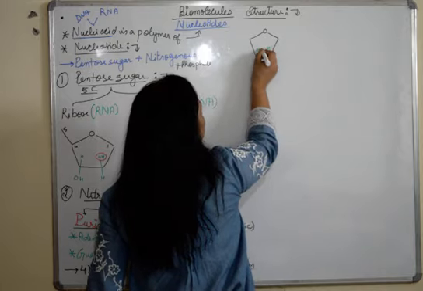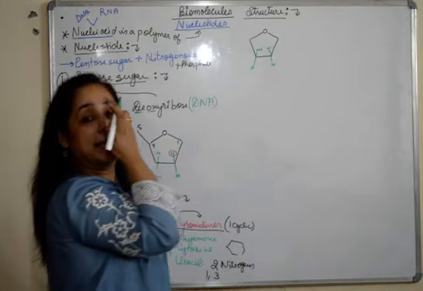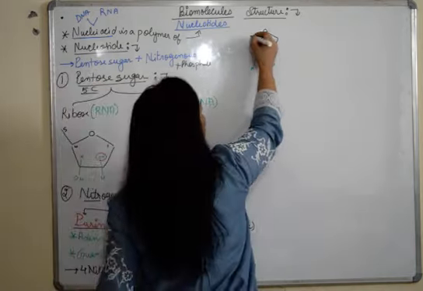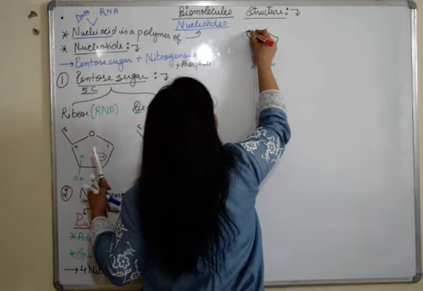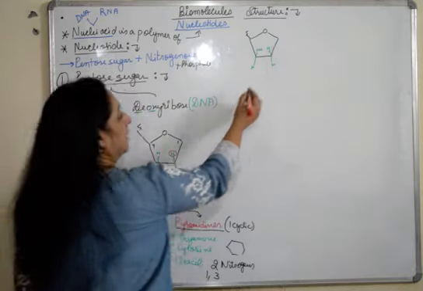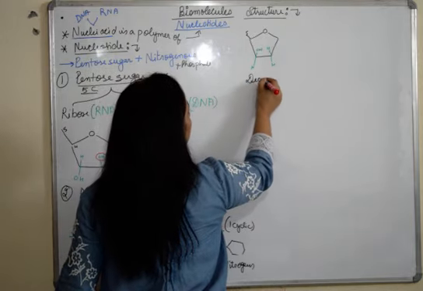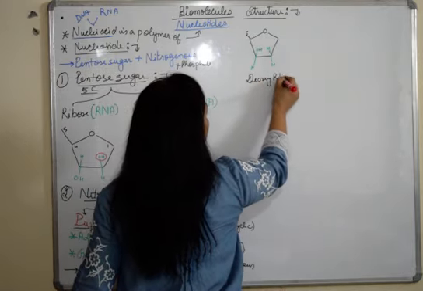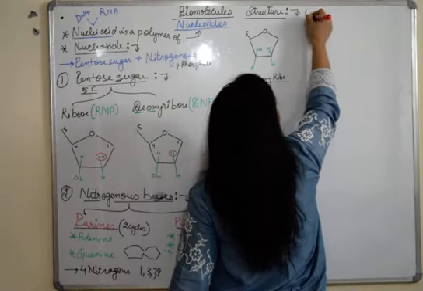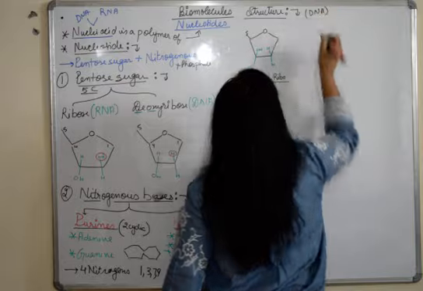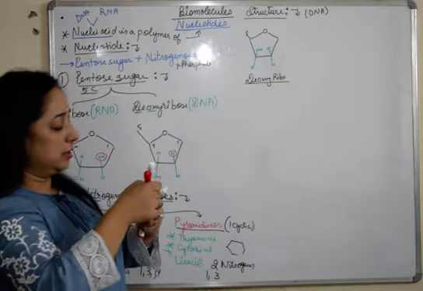I hope everyone has guessed by my writing H and H. So this is a deoxyribose sugar. Here we have 5 carbon. So the nucleic acid which we are making is DNA.